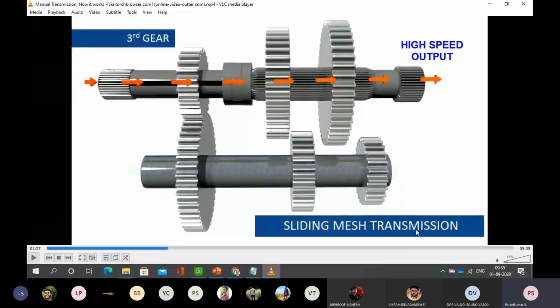What is the problem with the sliding mesh transmission? Whenever I want to change the gear, I am moving the entire arrangement. And whenever it engages the teeth, it is sliding. It is a sliding mesh, so it will create a lot of noise and some complex operation also.